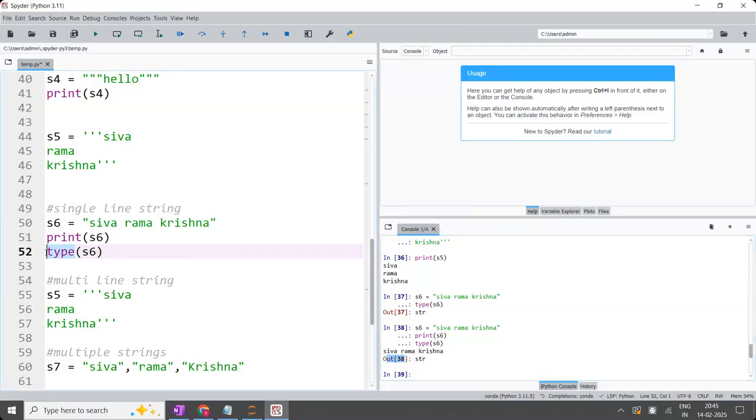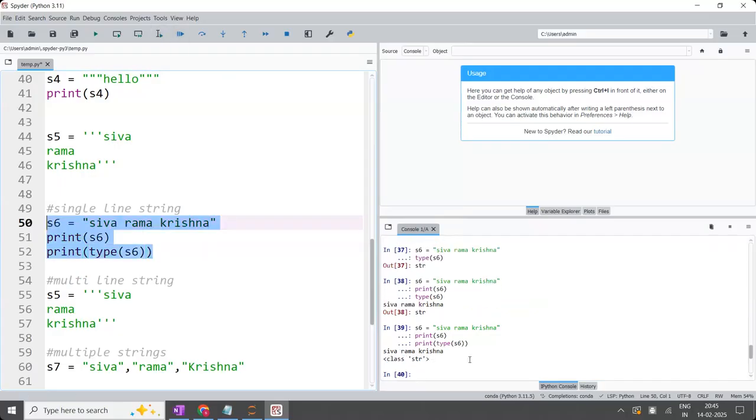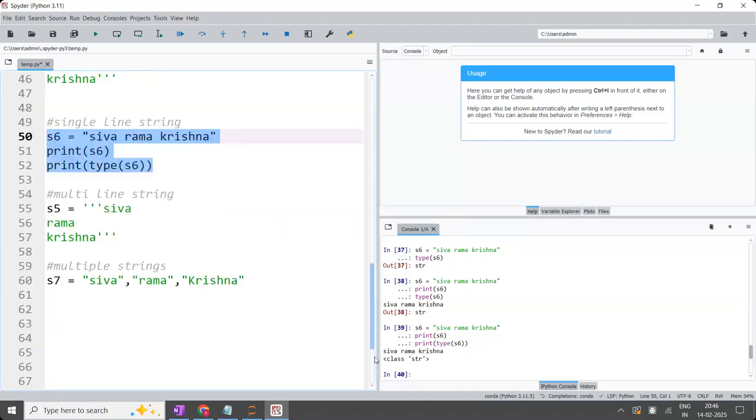Now, if you write the same thing, print type of X6, if I am writing like this, so I'm asking to print. Now, in this case, it is not going to give the OUT. It will give the answer directly without writing the OUT. Is the point clear? One more time with a simple example.